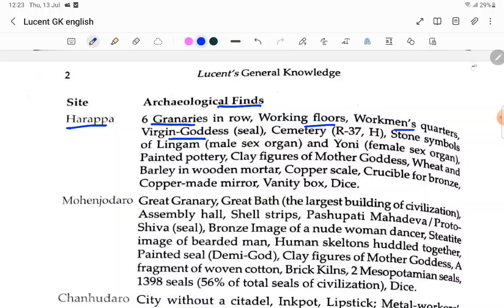Then cemetery R37, stone symbols of lingam, the male sex organ, and yoni, the female sex organ, painted pottery and clay figures of a mother goddess, wheat and barley in a wooden mortar, copper seals. Next, a crucible for bronze, a copper mirror, vanity box, dice. So these are what they found from Harappa.